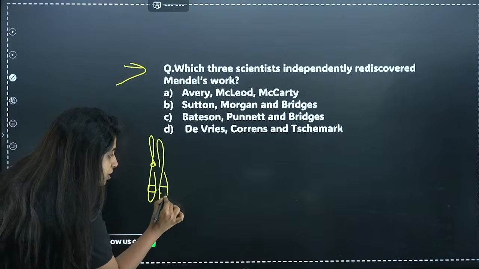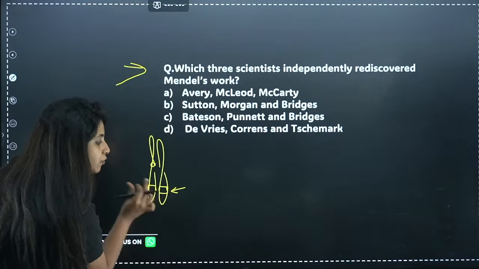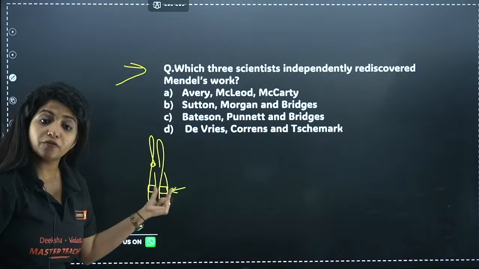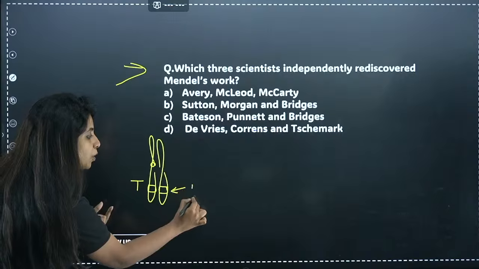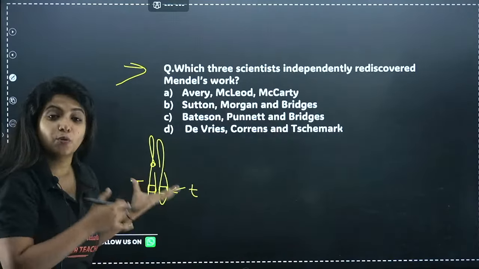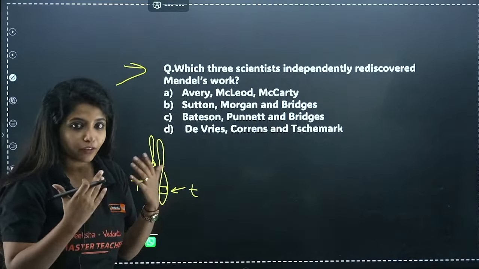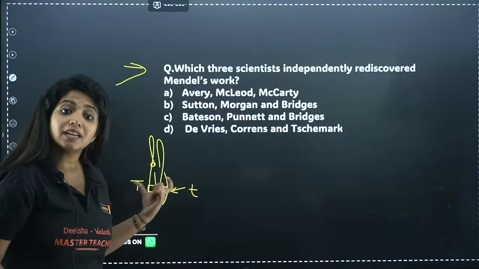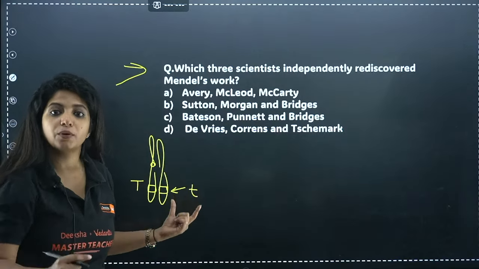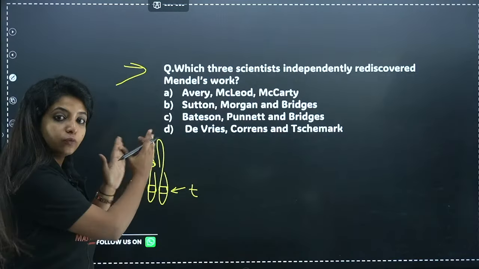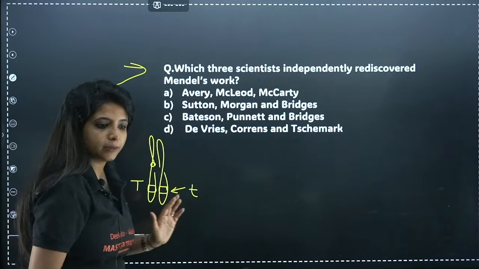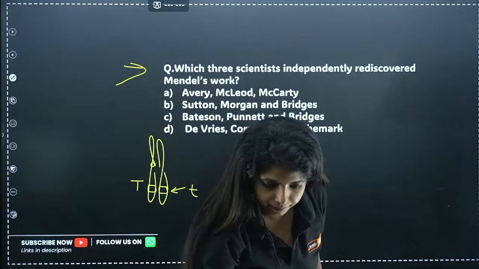In the same location, I will also have another gene for height. These different forms of genes are known as alleles. Suppose one is capital T allele, one is small t allele, but both are coding for the same character, that is height. So these are alleles of a gene coding for height, and they are on the chromosome. So when the chromosomes separate, the alleles also segregate. Clear?